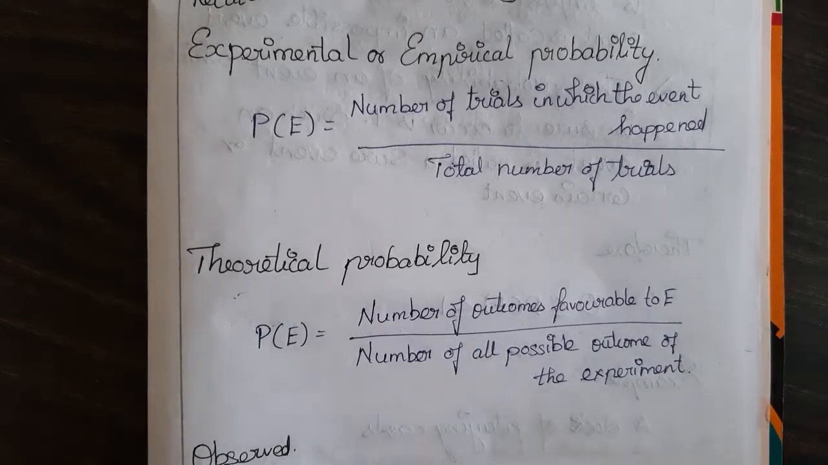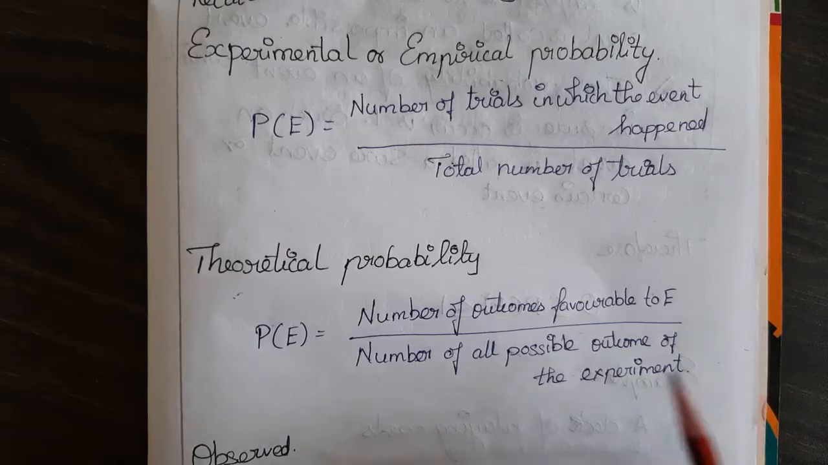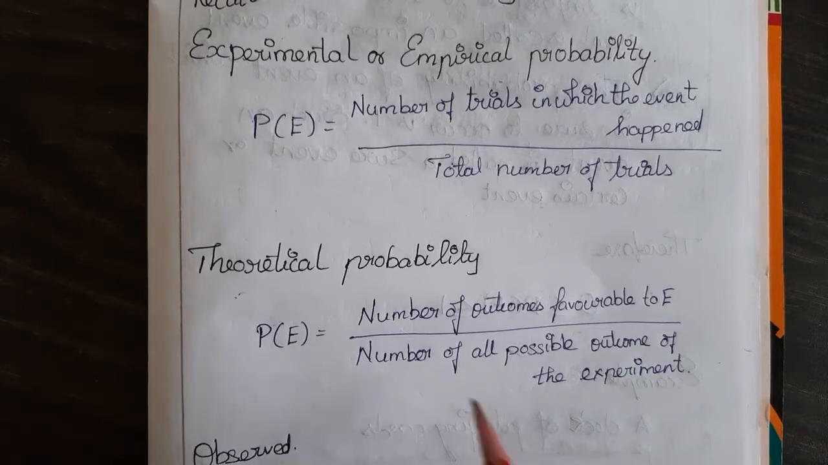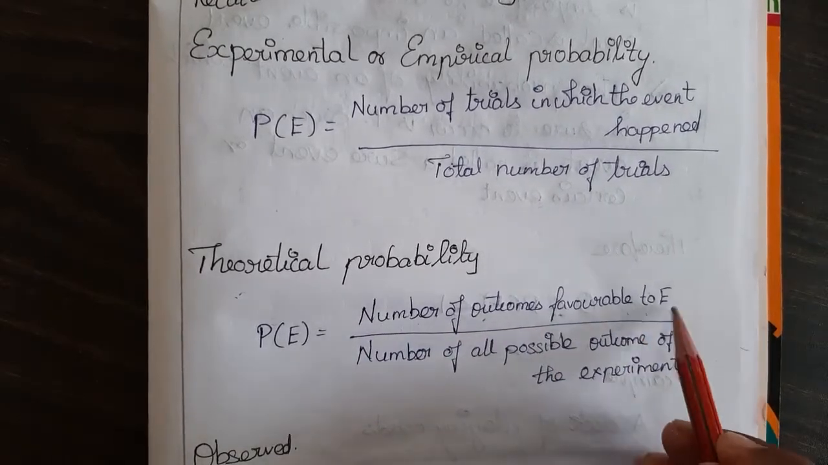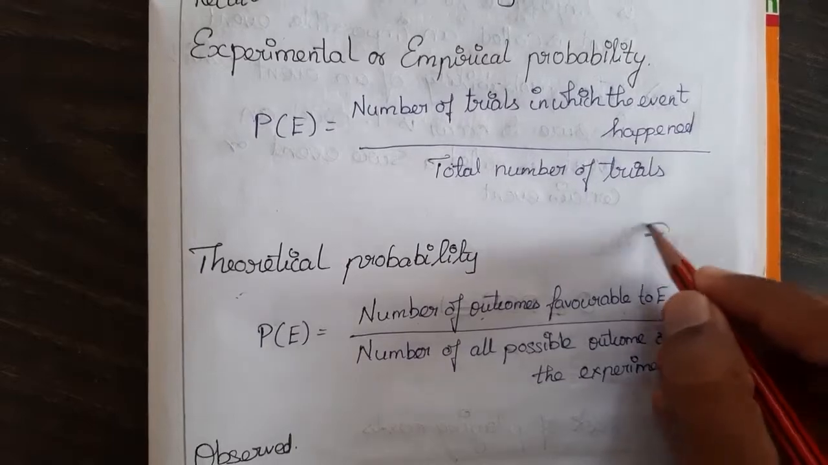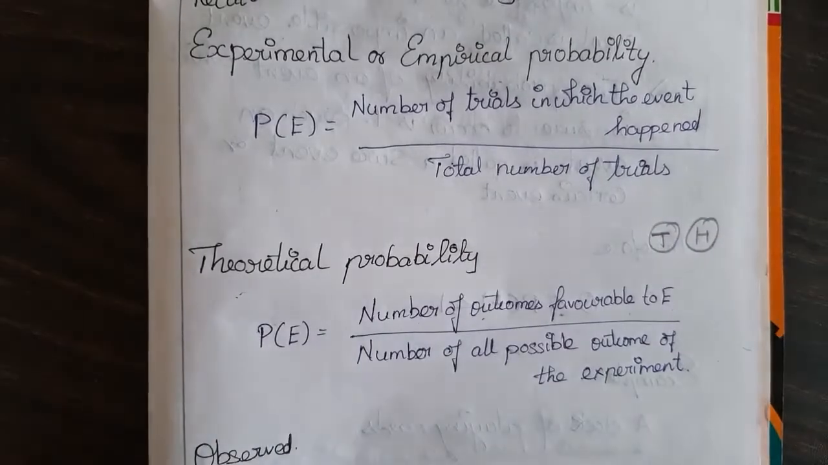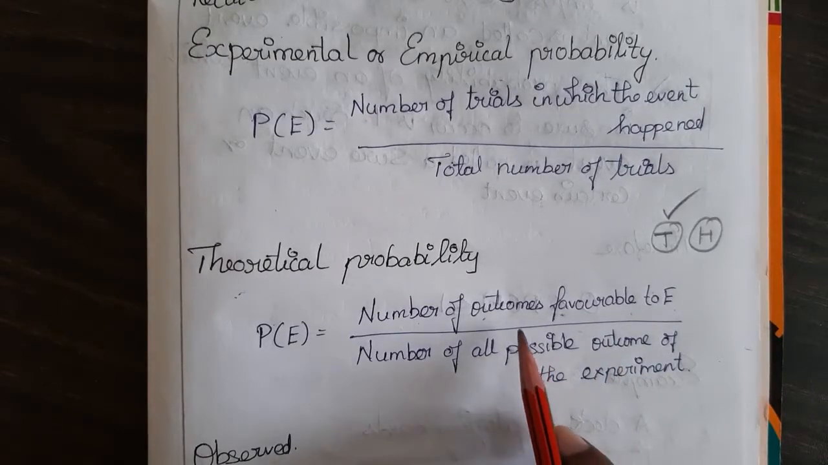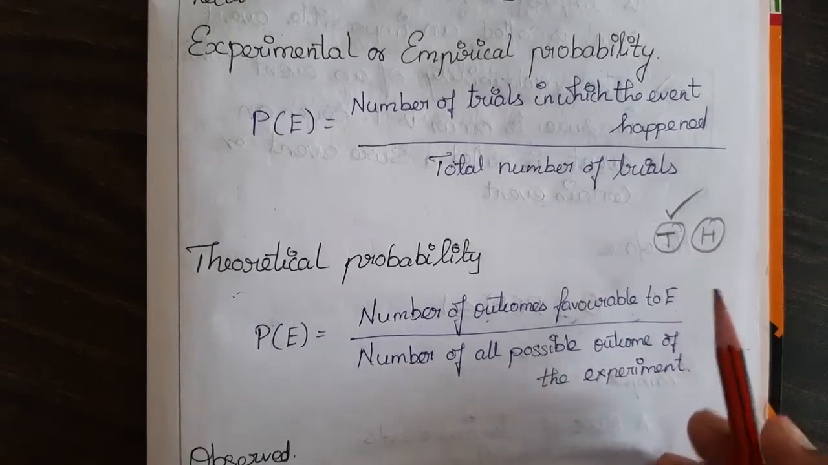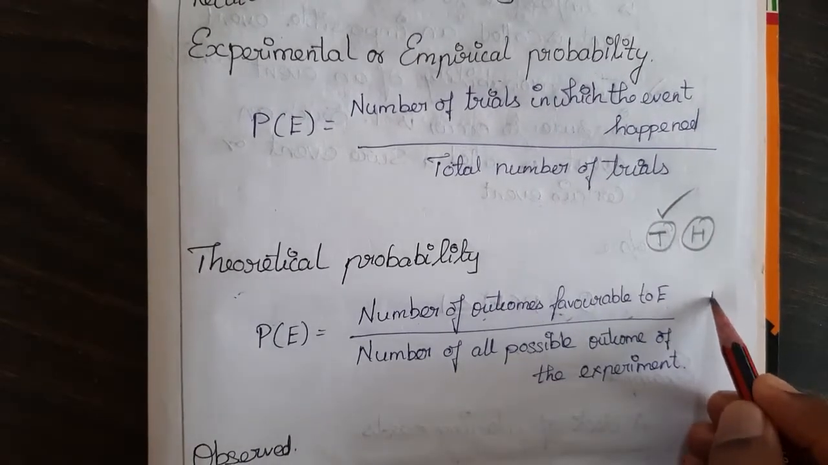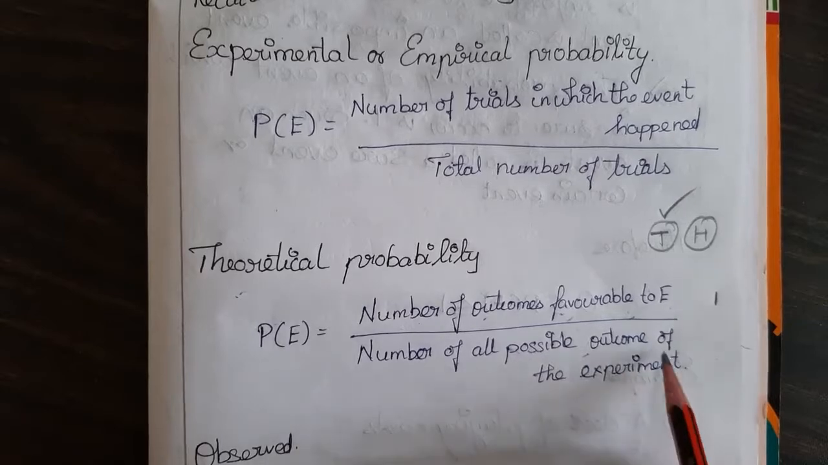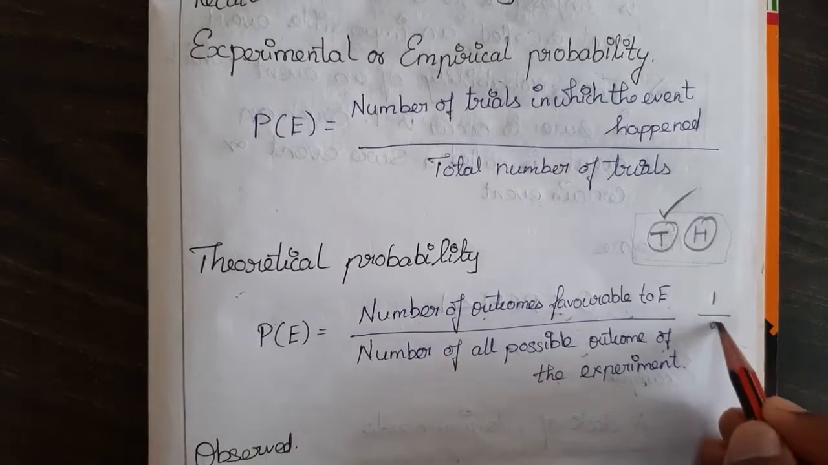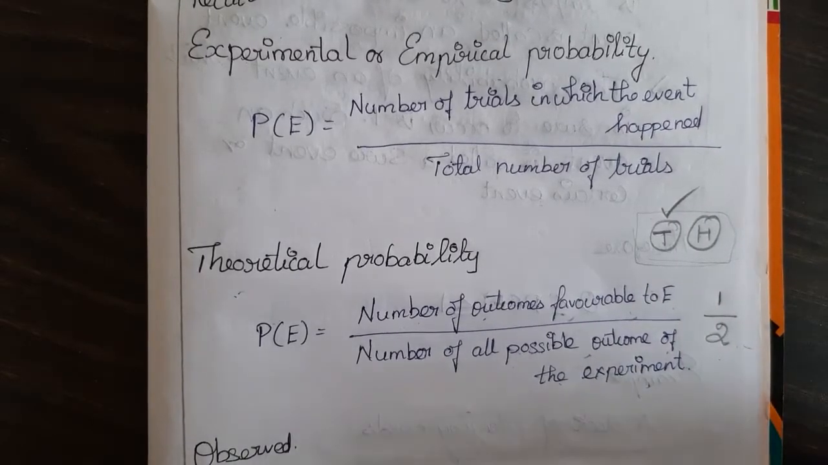Example, let me choose a coin toss. Either we will get a tail or a head. The probability of getting a tail: the number of outcomes favorable to E. If I toss a coin, either I will get a tail or a head. Let me say I need a tail. The number of outcomes favorable to the event is 1, right? And the total number of possible outcomes of the experiment is 2, so 1 by 2. My probability is 1 by 2.